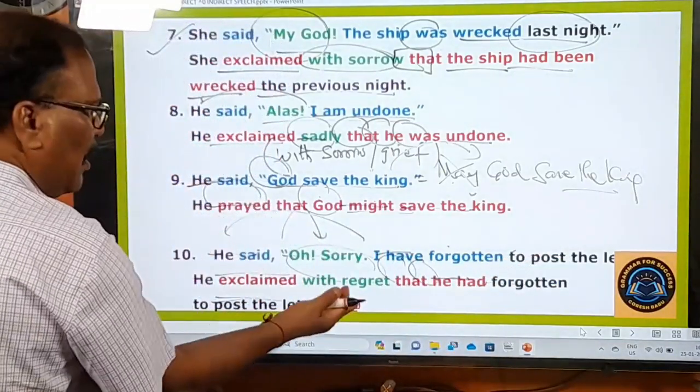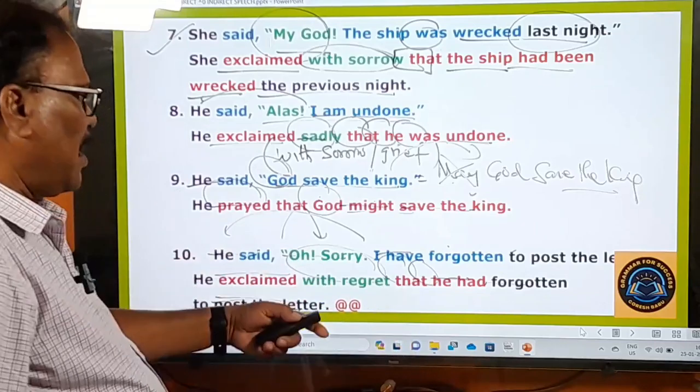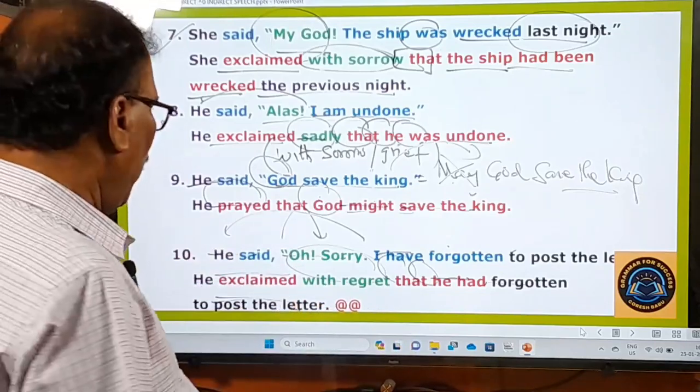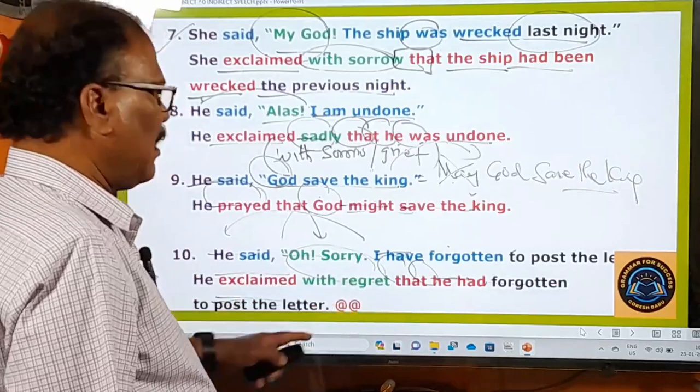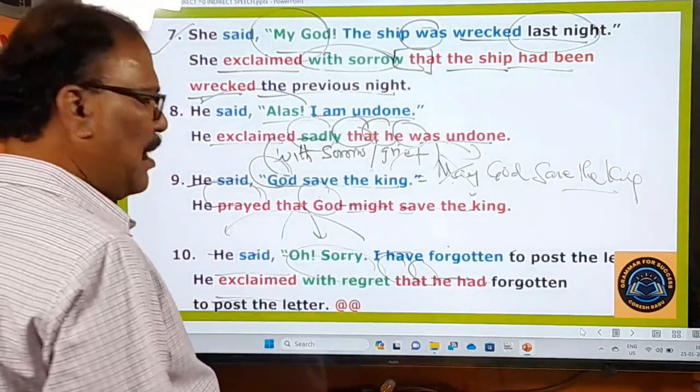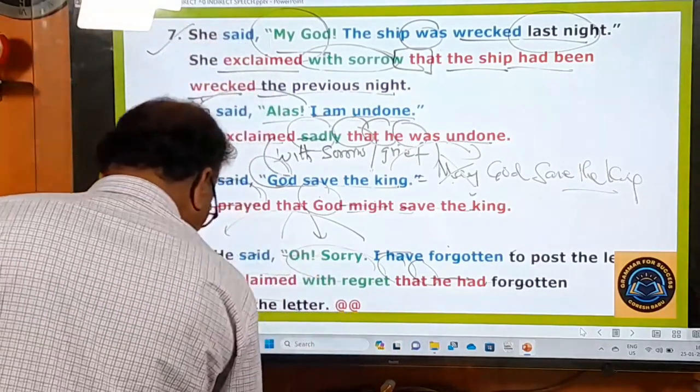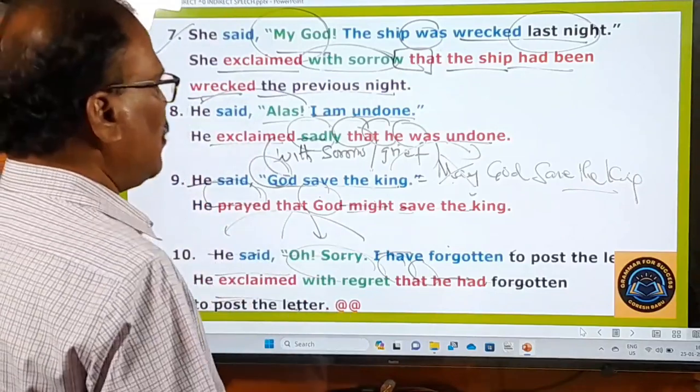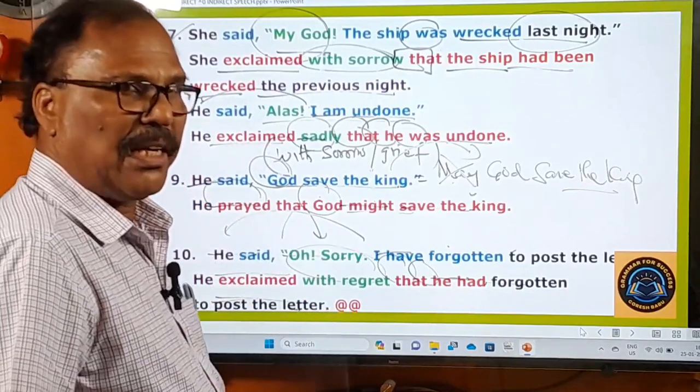Nothing is difficult to change in this. It is very simple and easy. Right. He exclaimed with regret that he had forgotten to post the letter. Right. Very simple. And now let's go on to the next slide and learn other examples.